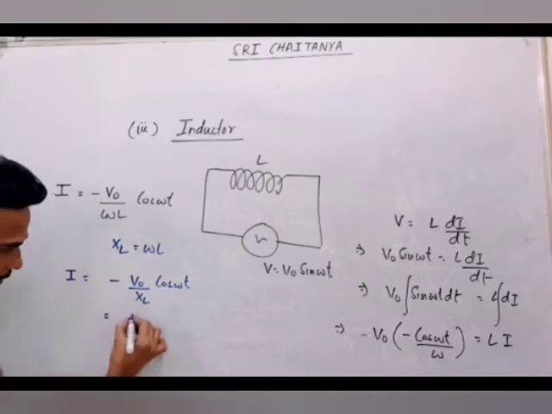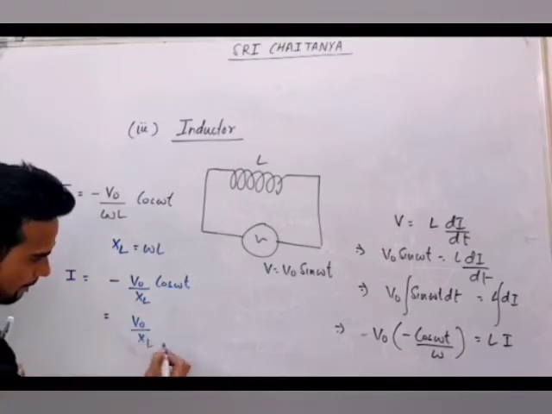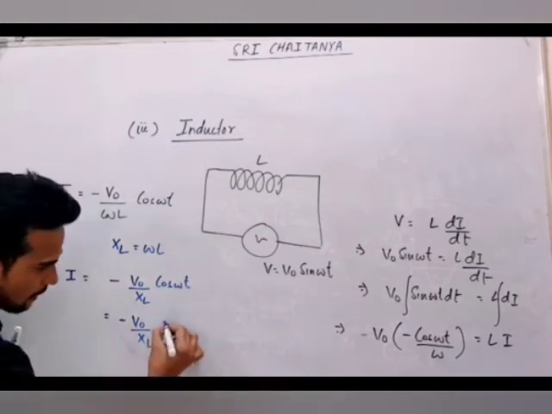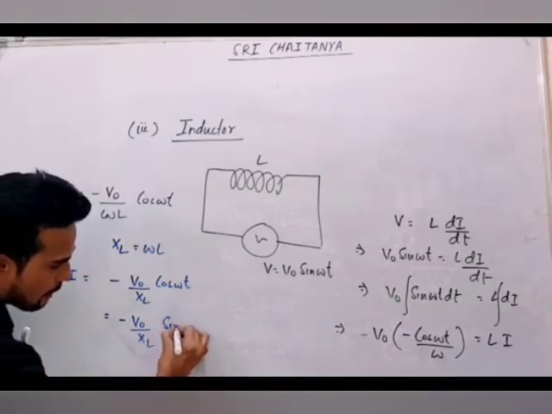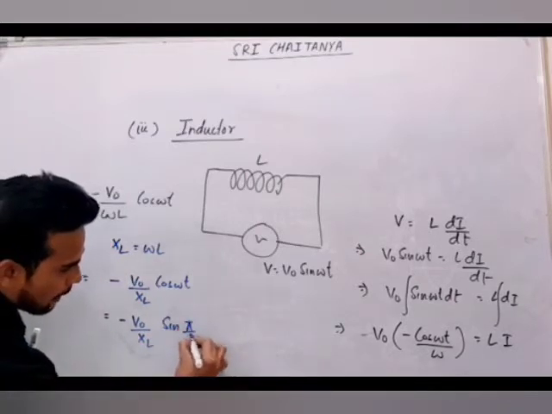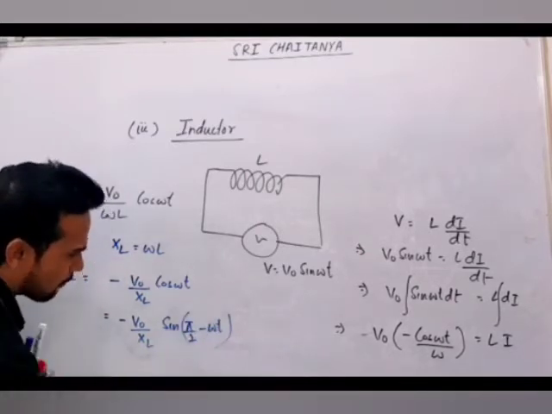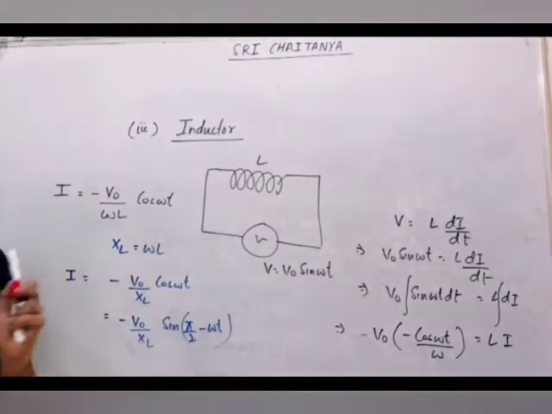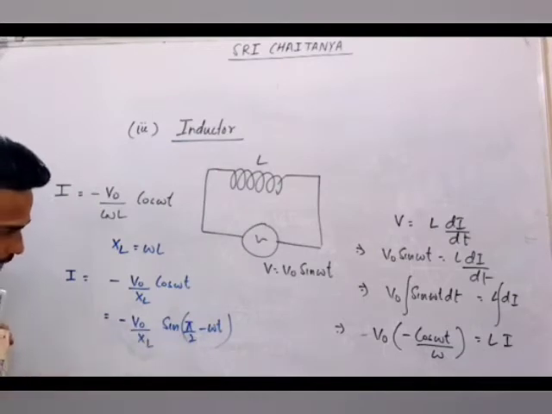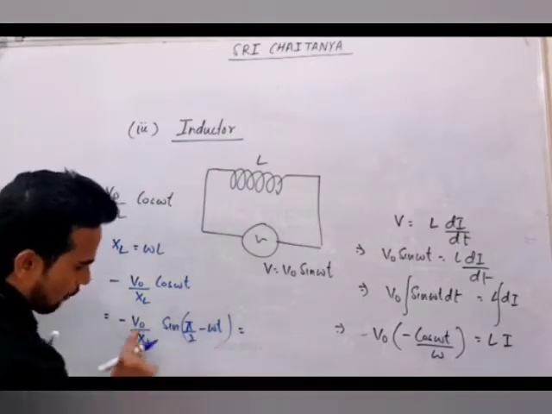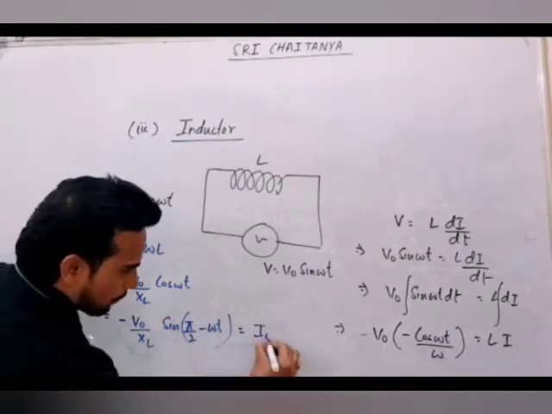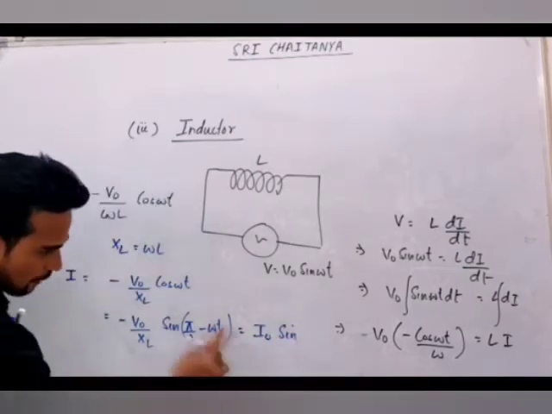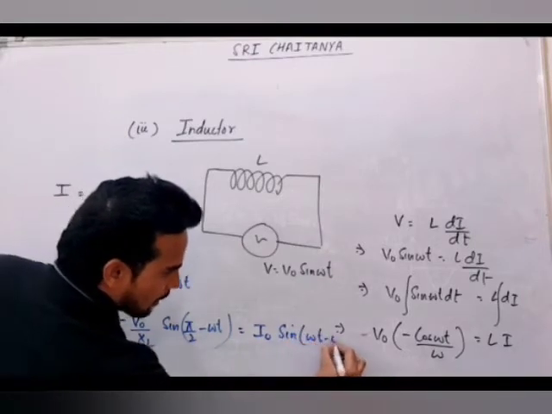We can write this as V naught by XL, minus will be here, and we can write cos omega t as sine of pi by 2 minus omega t. I think everyone knows sine 90 minus theta is cos theta. So the same thing I am writing here. And I will send this minus inside, so the sign will be reversed. V naught by XL I can write as I naught, and this minus will go inside, so this will become sine of omega t minus pi by 2.